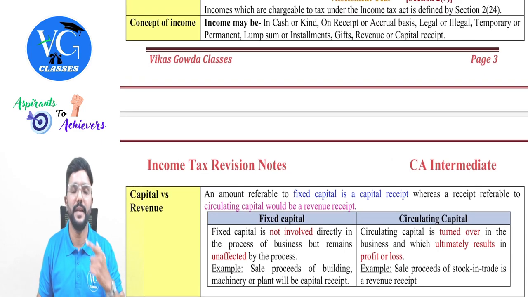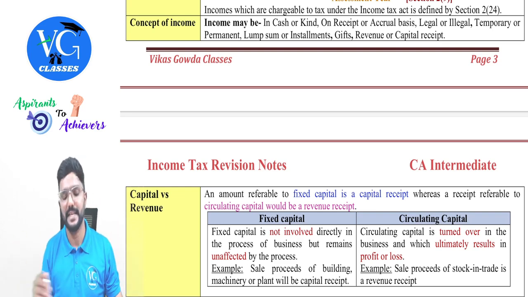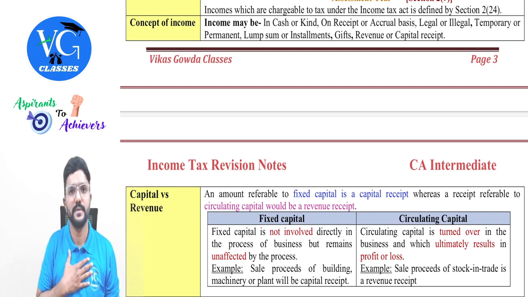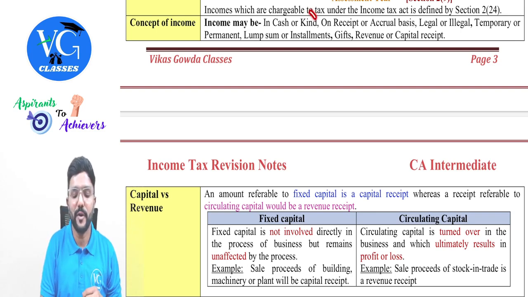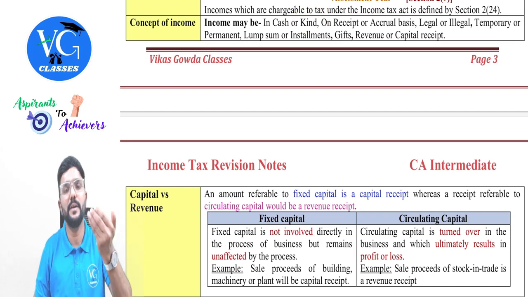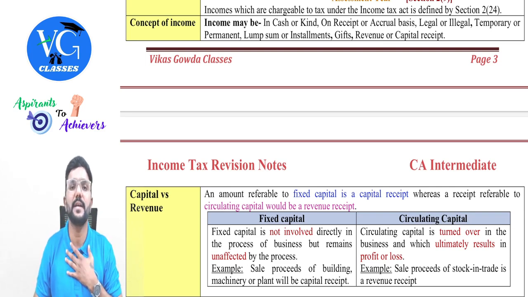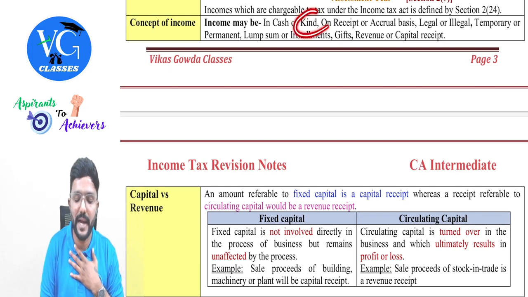First, the concept of income. Income might be earned in cash or in kind, and here cash means money form. Now assume I gave professional services to you and you are paying me 2 lakh. Is it my income? Yes. Next, assume I gave professional services to you and you are giving me a laptop. Is it income for me? Yes, the value of the laptop will be income for me. So can income be in kind? Yes.